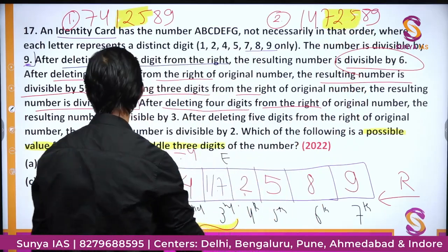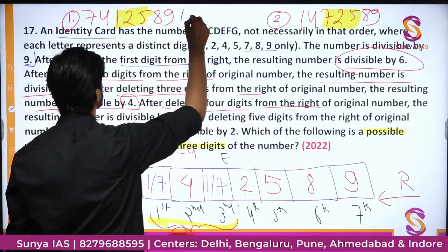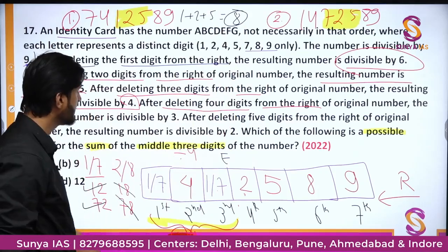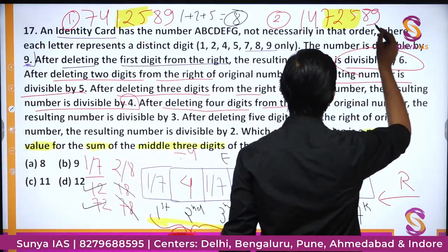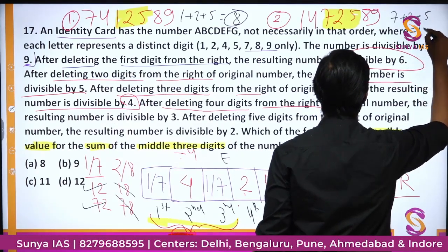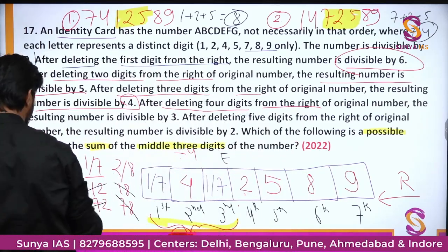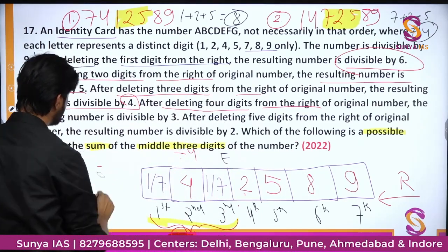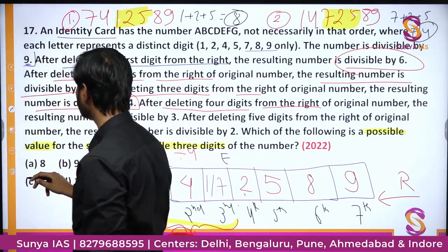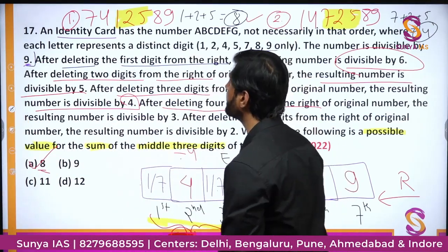So, in the first case, when you add the middle digits, they are 1 plus 2 plus 5, that is equal to 8, and in the other case, 7 plus 2 plus 5 is equal to 14. So, there are 2 possible sums of the values of the middle digits, and we are interested in only one of the values. So, here from the options we can see that the option present is option A, that is 8, and so this value is given in the option.